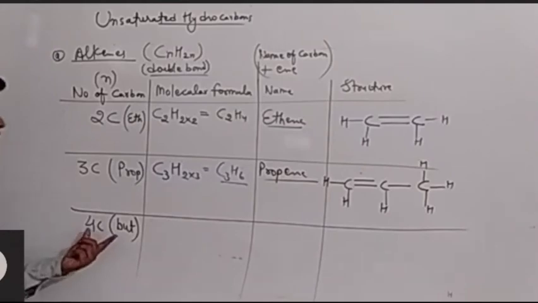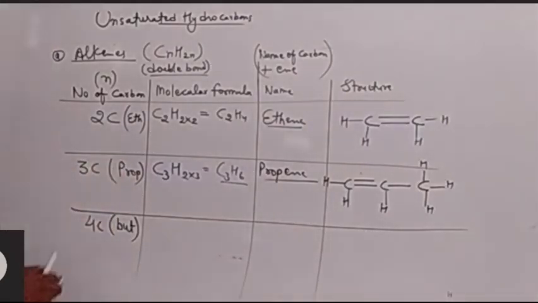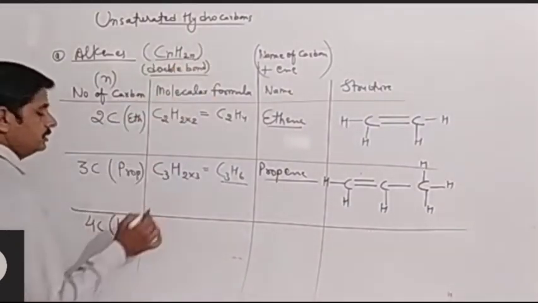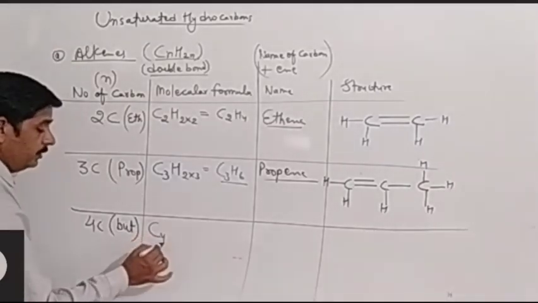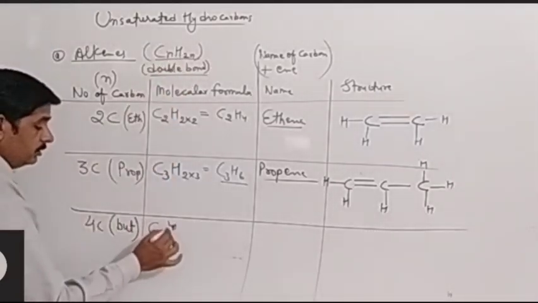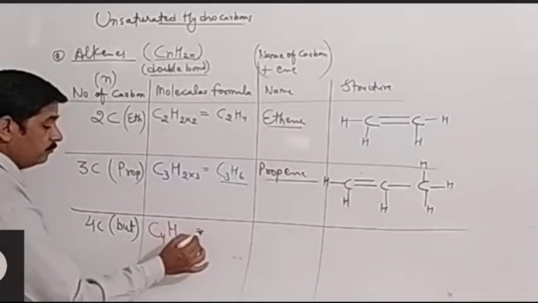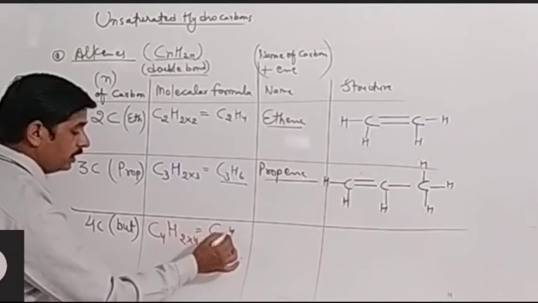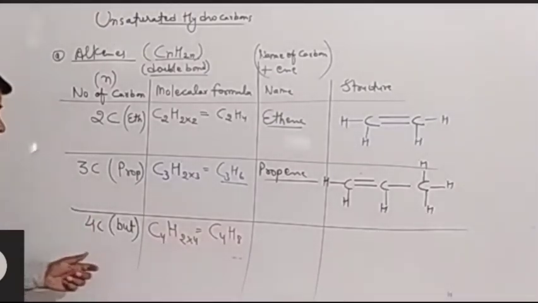Yes, let's see. So right now we have 4 carbon. Okay? So what should be the formula of a compound having 4 carbon according to this? CnH2n. So C, for n we have 4 carbon, and hydrogen, 2n, 2 into, and for n we have 4. So we have the molecular formula C4H8. Okay, I think यहाँ पर किसी को problem नहीं होनी चाहिए, because what I have done is I have put the value of n in this formula. मैंने n की value इस formula में put की है.